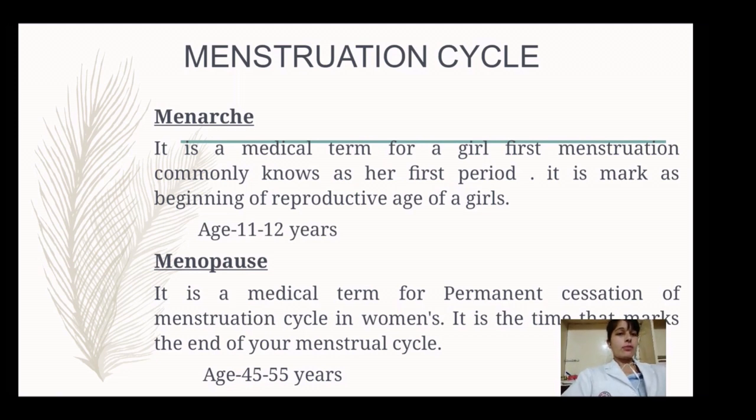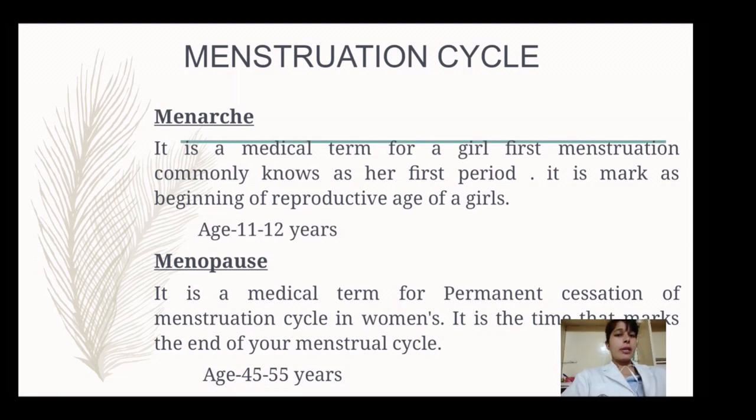And the average age for menarche is 11 to 12 years. Means during these years, between 11 and 12, a girl can get her first period or menarche. But the age may differ nowadays, as children and girls are getting their periods earlier due to changes in their habits, eating patterns and day-to-day activities. So age may differ sometimes.